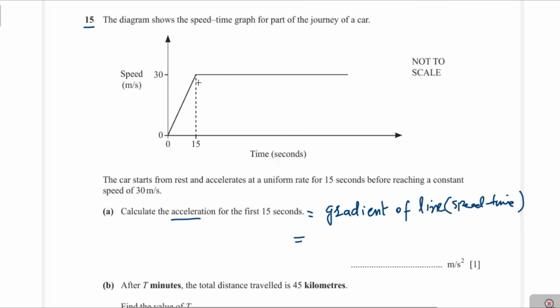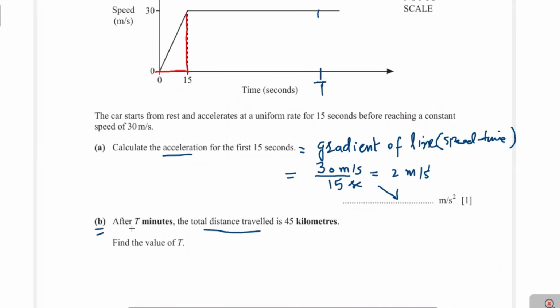The gradient will be equal to the vertical distance over the horizontal distance. The vertical distance is 30 meters per second, and the horizontal distance is 15 seconds. The answer is 2 meters per second square.